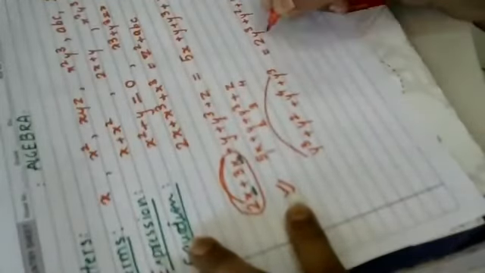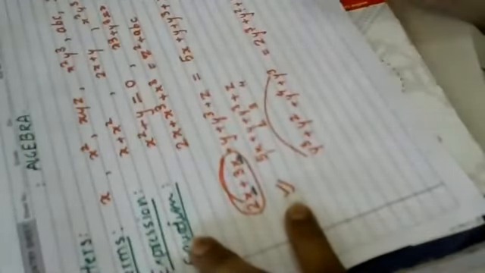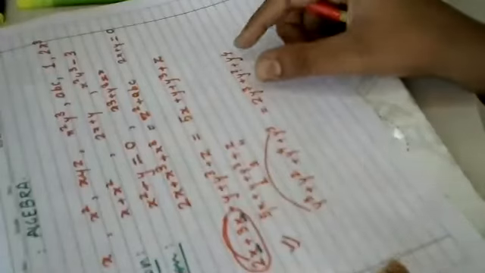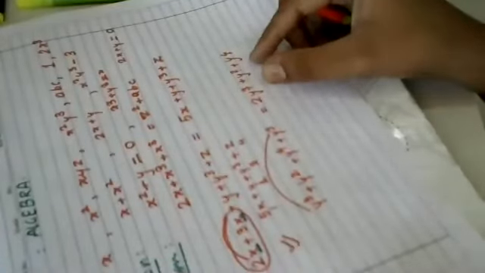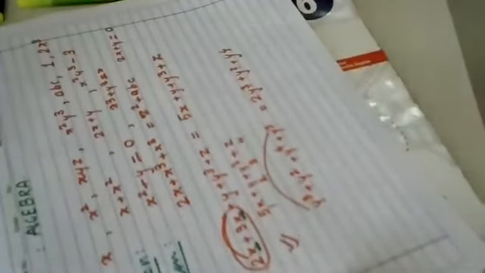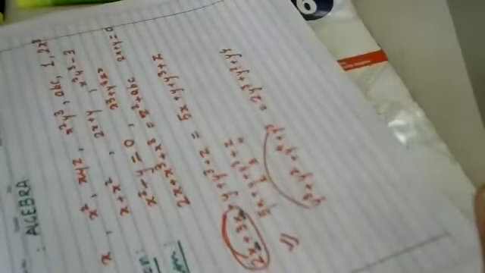Getting my point? Why as it is? Because the powers of these variables are different. So you cannot add variables where powers are different. Different variables also you cannot add, and though the variables are the same, variables with different powers also you cannot add or subtract. So this is the basic introduction of algebra or algebraic equations.